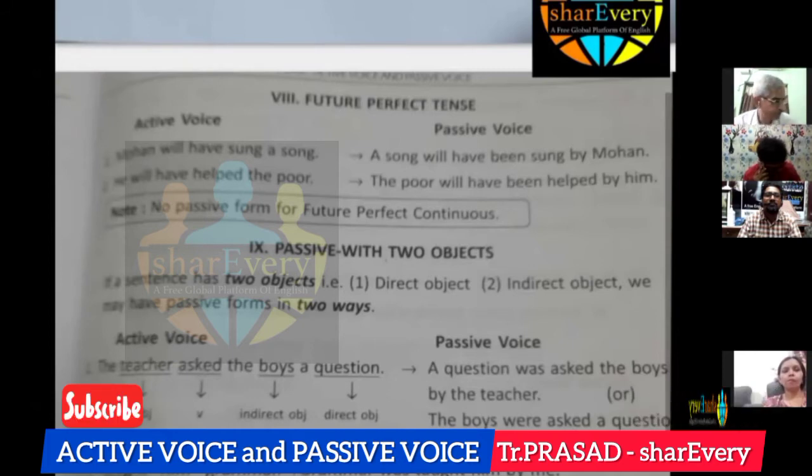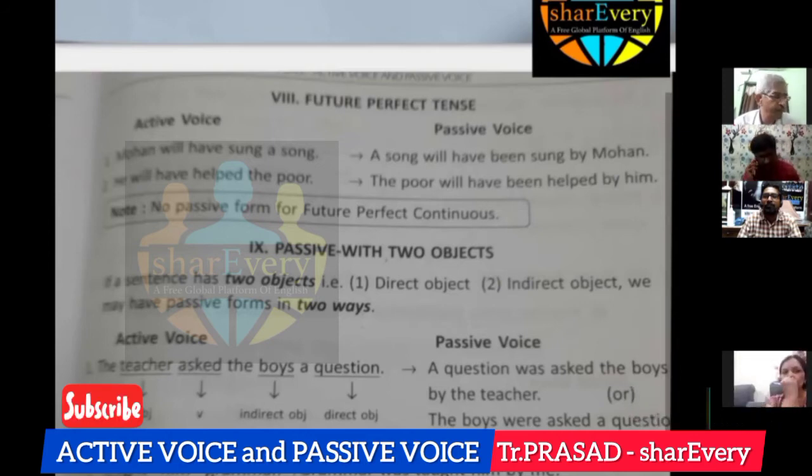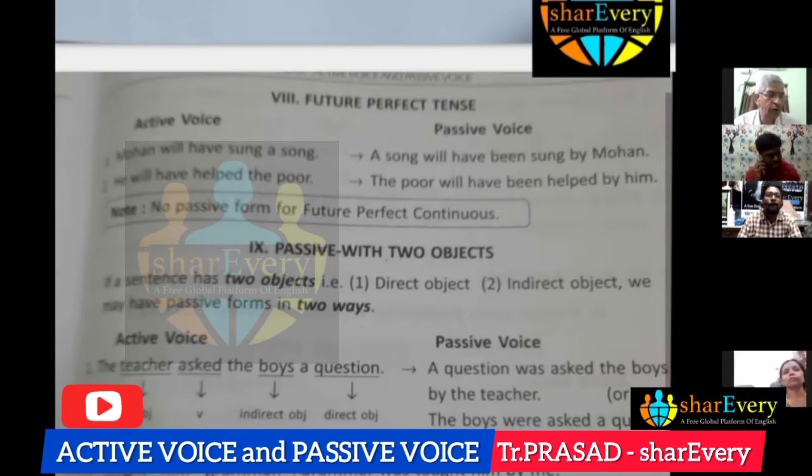So simple future. Who will help us? By whom shall we be helped? In active voice, when a question begins with who, in passive voice, we have to use by whom. And then for future continuous, passive voice. Future perfect tense. Mohan will have sung a song. A song will have been sung. Perfect tense, again we have to use been. He will have helped the poor. The poor will have been helped by him.